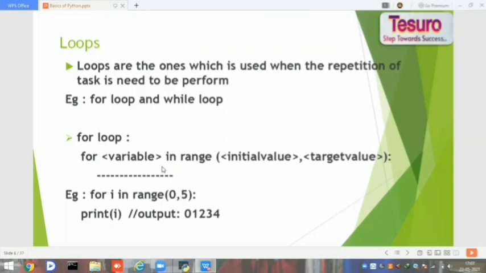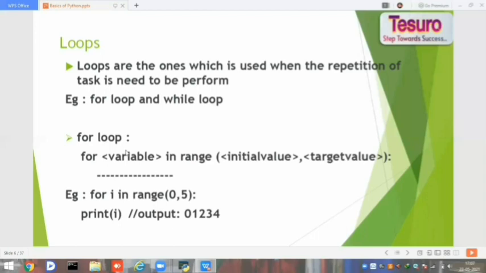Next, loops. Loops are used for the repetition of a task. And here in Python, we use two kinds of loops. One is the for loop and the second one is the while loop. The for loop syntax is: for a variable, any variable, i, j, k, a, b, c, anything you can give, and we have to put in a range.